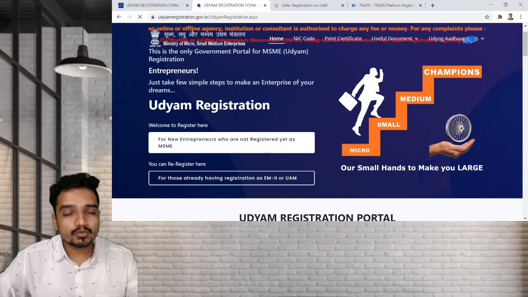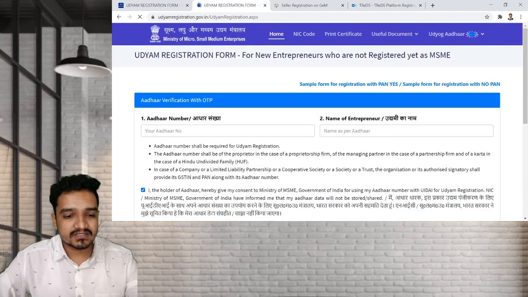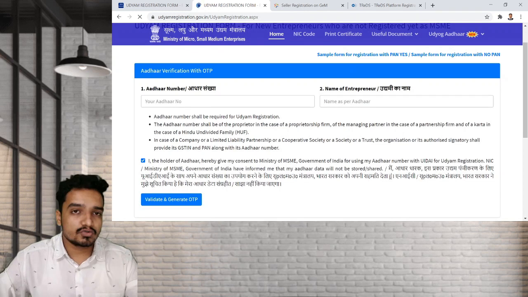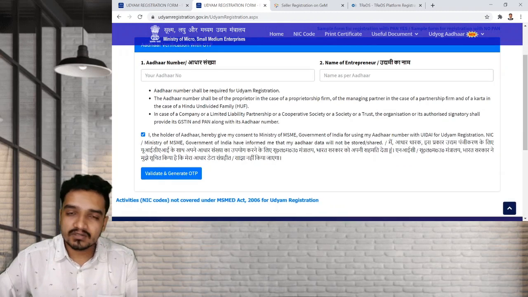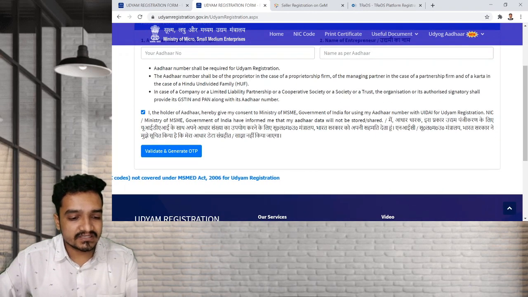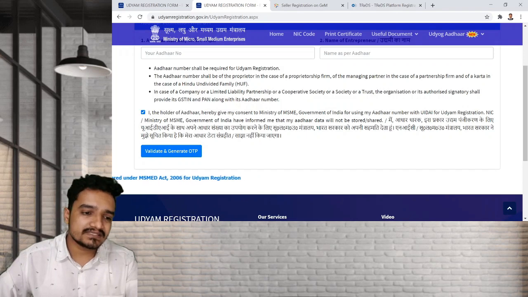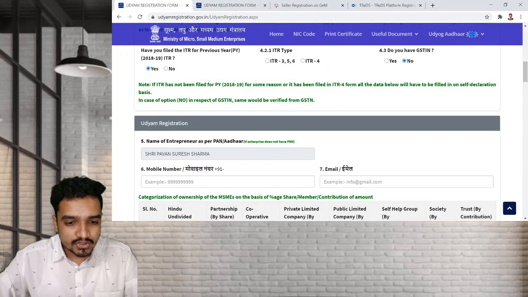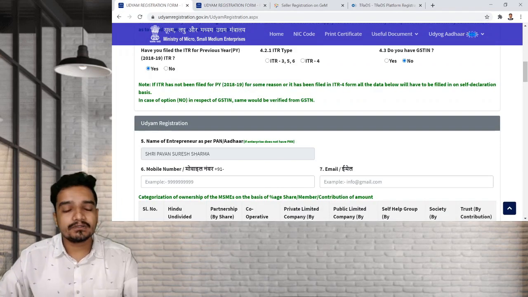Once they do the Aadhar and PAN verification, you have to write down the name. The name has to be as per the Aadhar name. After doing this process, the validation and generation of OTP. Once it is done, then next process. Once you do that, this page will open.